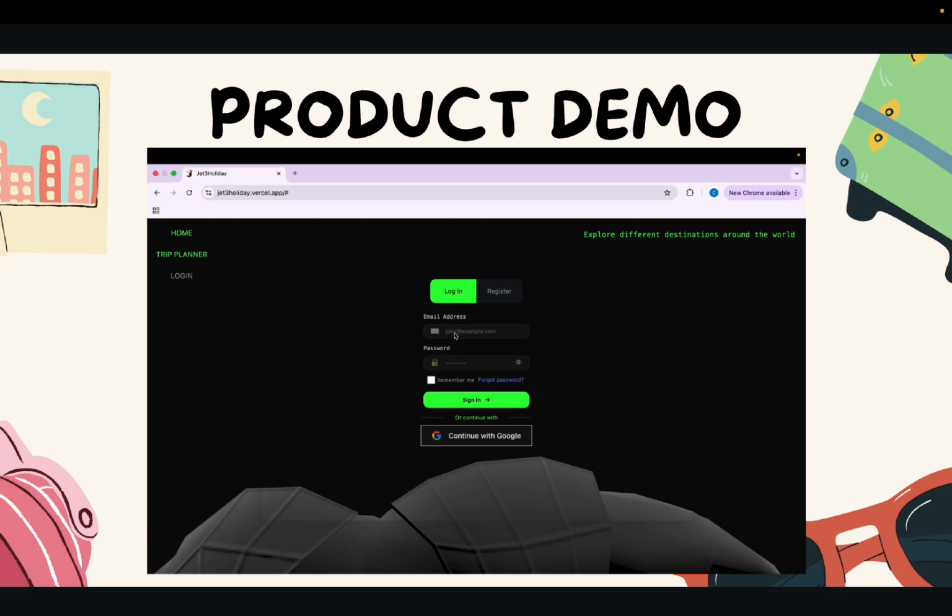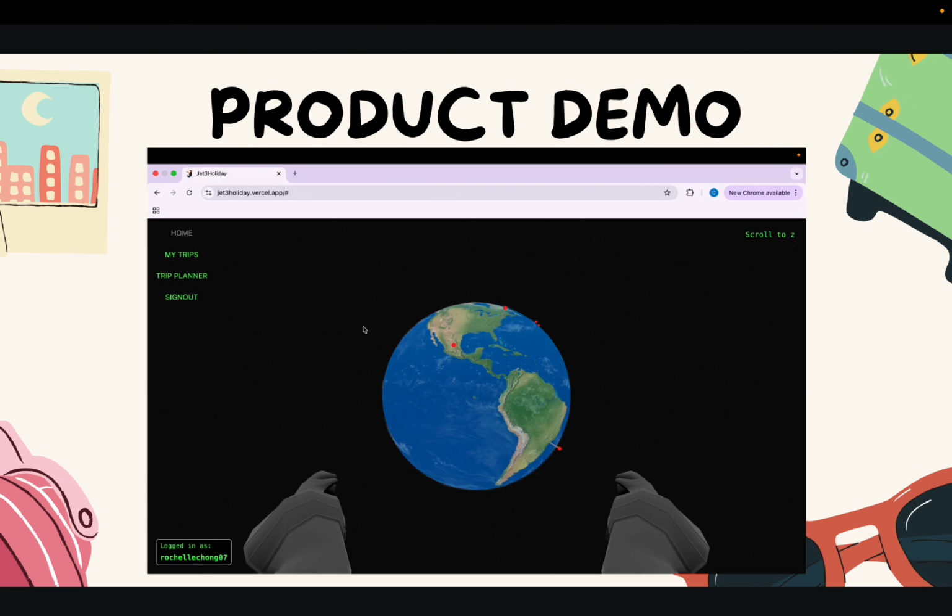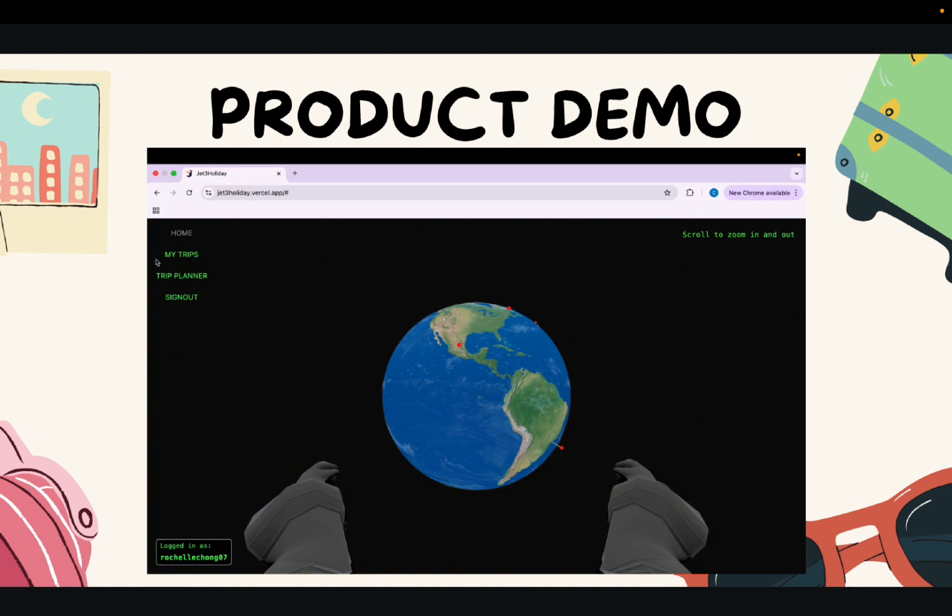They can log in via either their email address and password if they have an account already, or they can just simply use the Google OAuth authentication method. You can see we're going to try the OAuth method. Once the user is signed in, you can see this addition of my trips button, which will reflect that trips, and we'll show you this later.